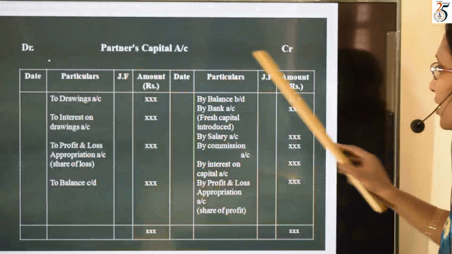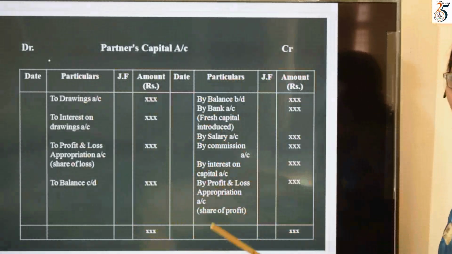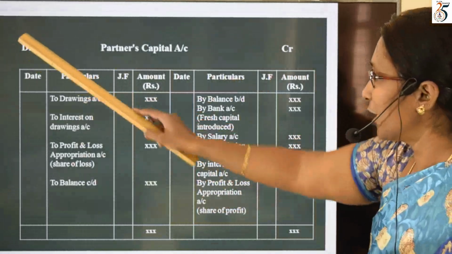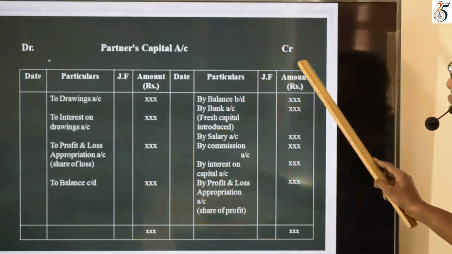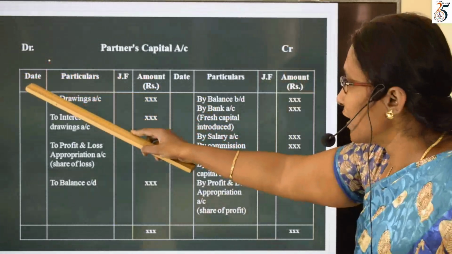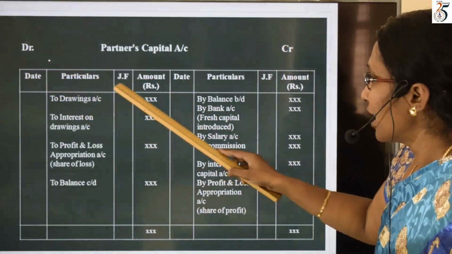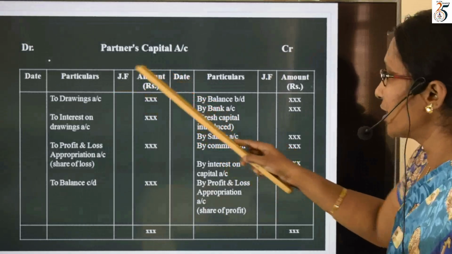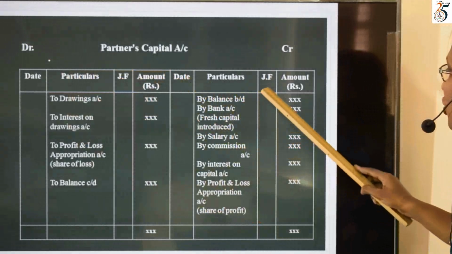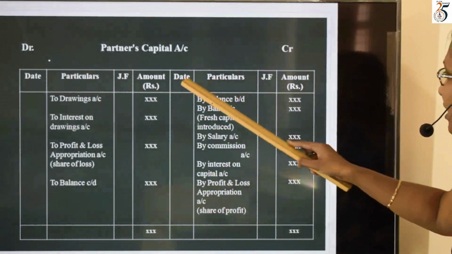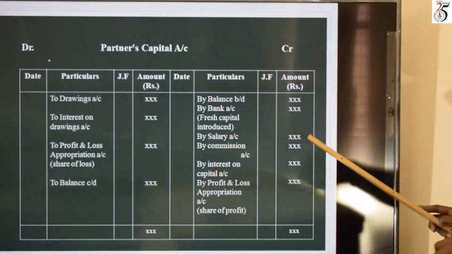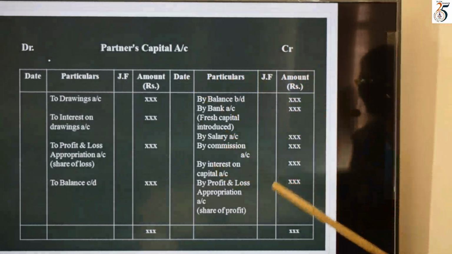So this is the table of the ledger. First, you will write here debit, and here I will mention credit. The debit side will start with date, particulars, JF and amount. Till here it is debit: date, particulars, JF and amount. These are for credit. Now we shall discuss the credit values.